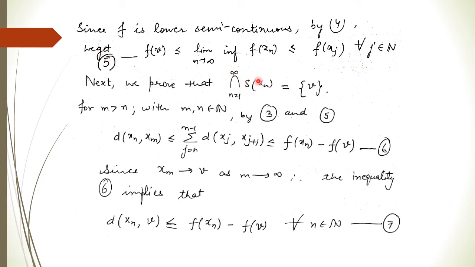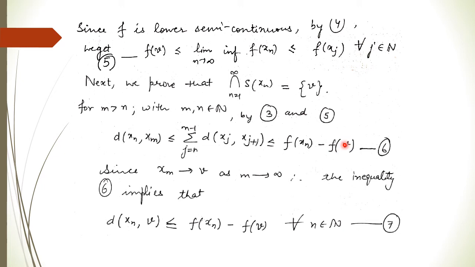Next we will prove that the intersection of all these Sxn's is the singleton set {v}. For this we consider m greater than n and the distance of xn comma xm, using the triangle inequality. Again we get f of xn minus f of xm.